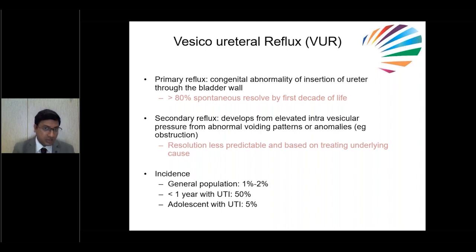What is the incidence? Coming to VUR, in the general population it will be around 1 to 2%. In kids less than 1 year, if the child is having UTI, usually more than 50% of kids will have VUR. That's why in infants with symptomatic UTI, proper diagnosis and treatment is very important. In adolescents, it comes to around 5%.